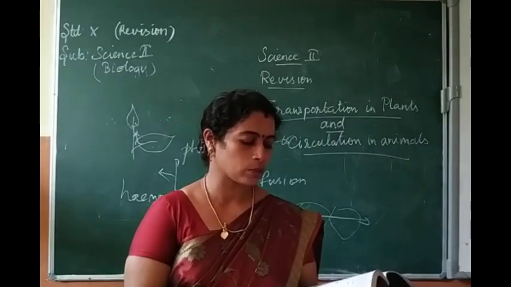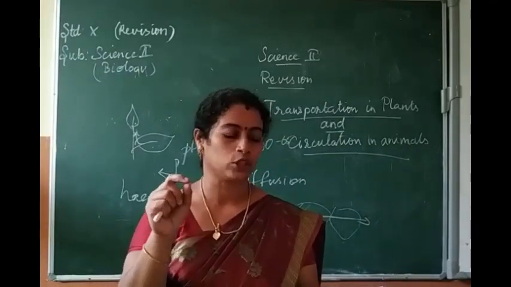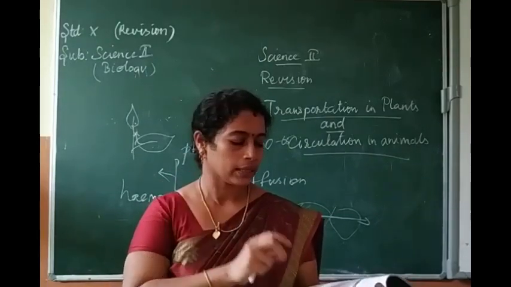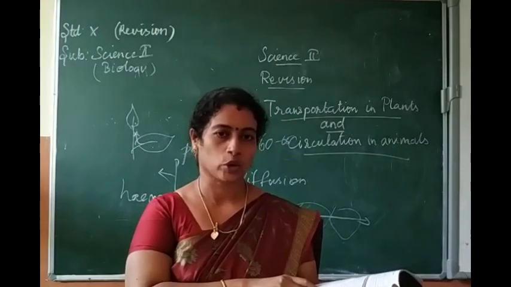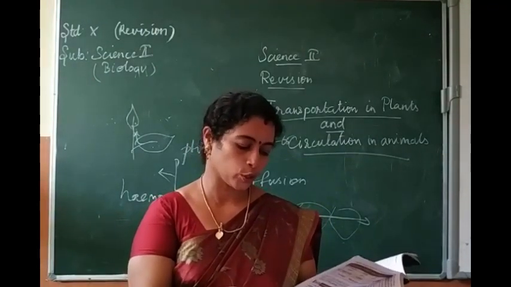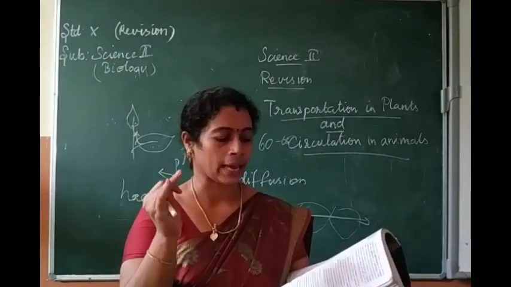Next, what is blood pressure? It's the force exerted during the flow of blood against the lateral walls of arteries. That is blood pressure. Then systolic pressure and diastolic pressure, just go through that. Next one, blood groups, types of blood group. What are the four groups? A group, B group, AB and O group.